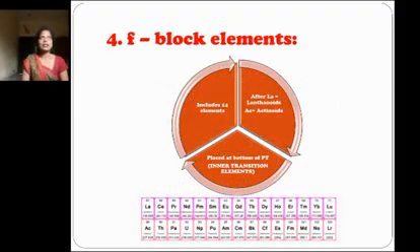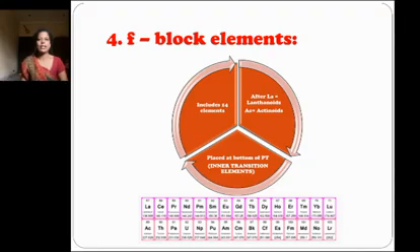Next, the last one is F block elements. The F block elements, from lanthanum to lutetium, are called lanthanides, which has 14 elements in the first section. Next, actinium to lawrencium are called actinides. That also includes 14 elements in the periodic table, and it is also placed at the bottom of the periodic table.